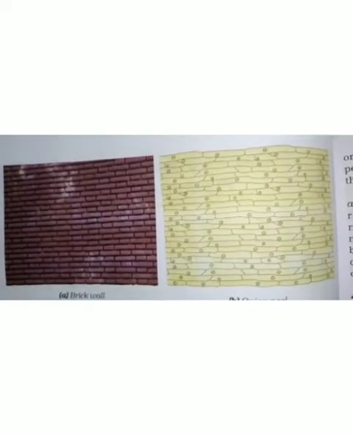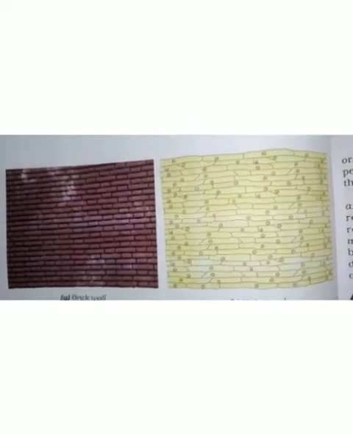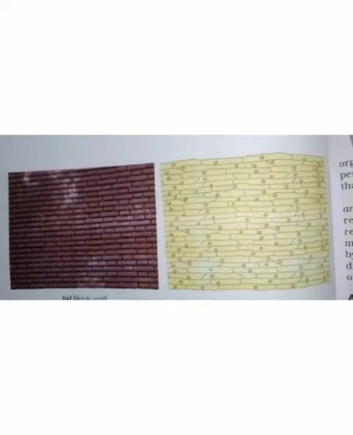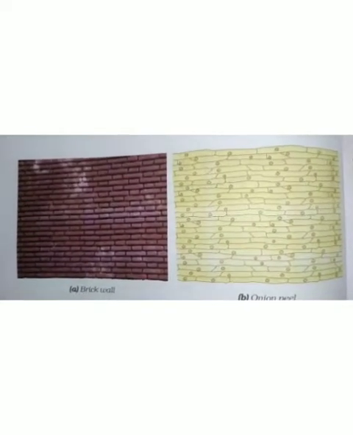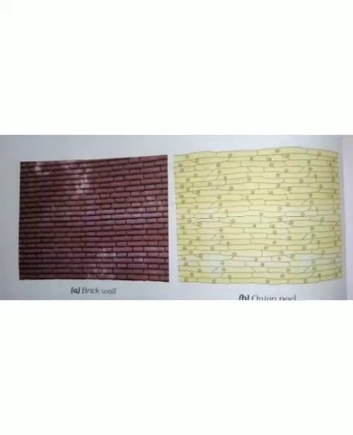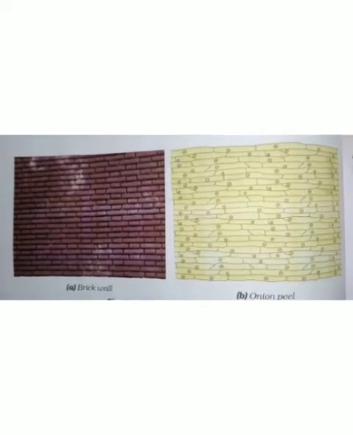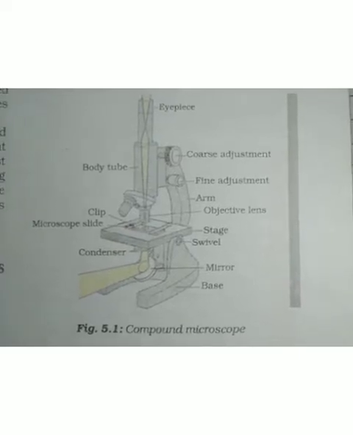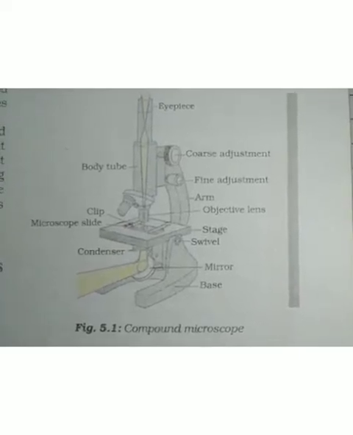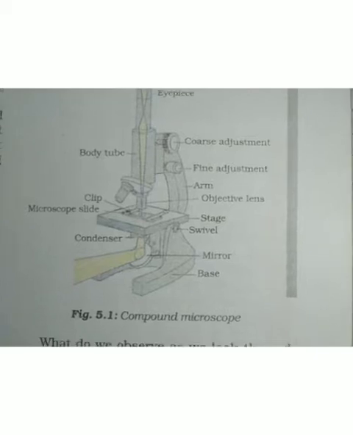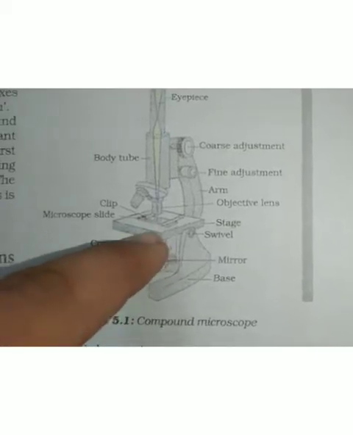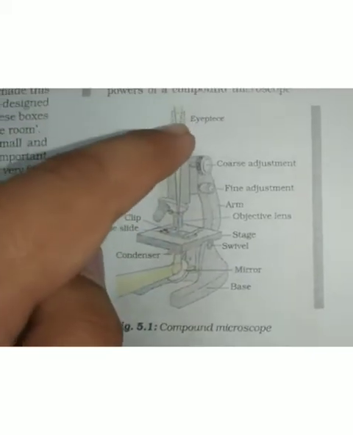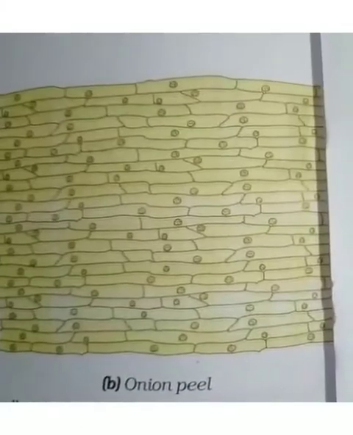Then we add some coloring agent called a stain, safranin stain, and cover that material and observe it under a microscope. This is the instrument we use to see microscopic organisms, that is the microscope. Here we put our slide and observe what these structures are.